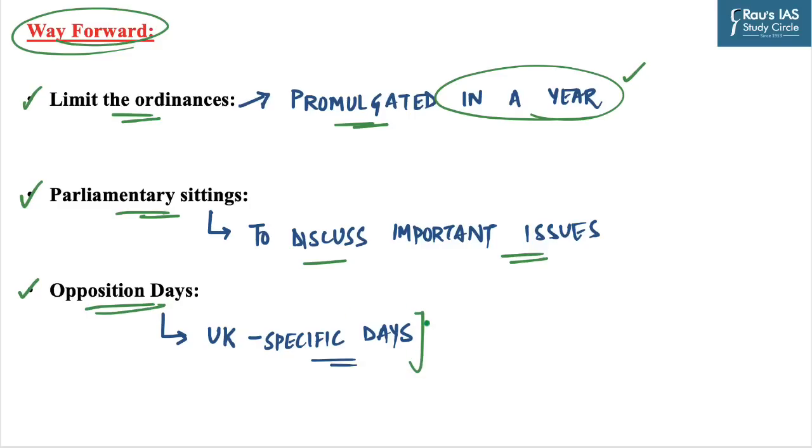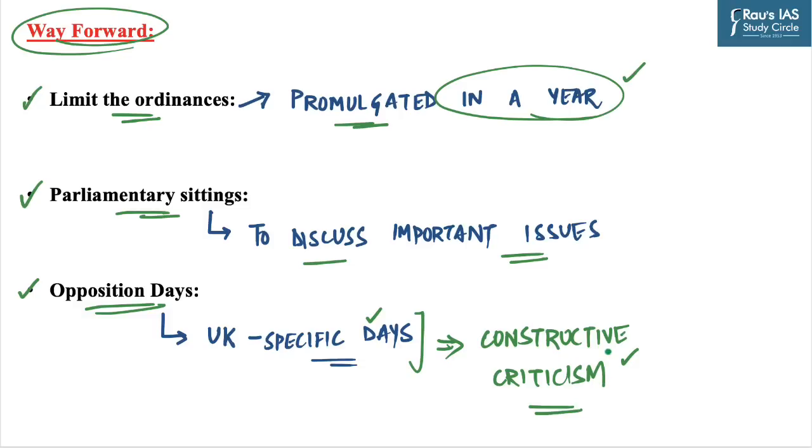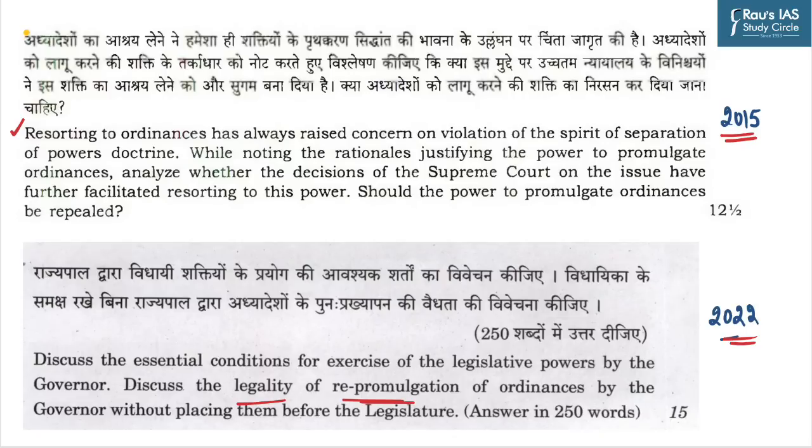It can be quoted as a case study as in United Kingdom there are specific days which are allocated in parliamentary calendar for debates and motions initiated by opposition parties. And these days allow opposition parties to set the agenda and bring forward the topics for discussion which challenges the government policies and actions. It will lead to constructive criticism of government policies, which will be beneficial for welfare of people and democracy. After discussing the different aspects of ordinance, I hope that you will be able to write a decent answer to these questions.